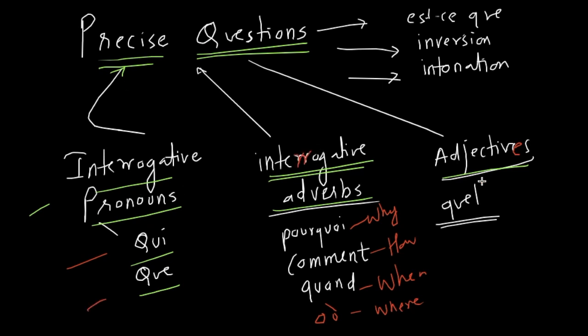We are going to study all this in terms of forming precise questions. In fact, all of these pronouns, adverbs, and adjectives can be used in all three ways. Qui can be used with est-ce que, with inversion, and with intonation. The same applies to all of these, and we will see examples of all of that starting right now.